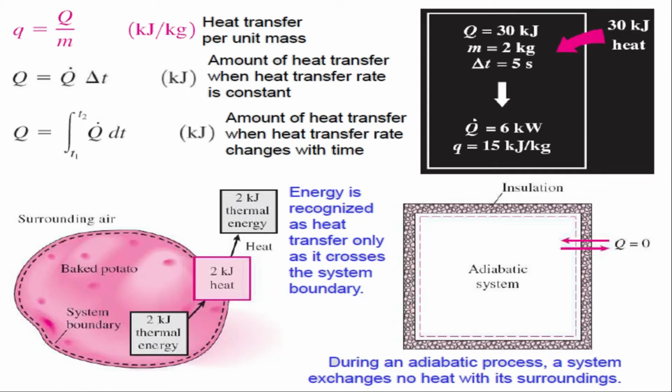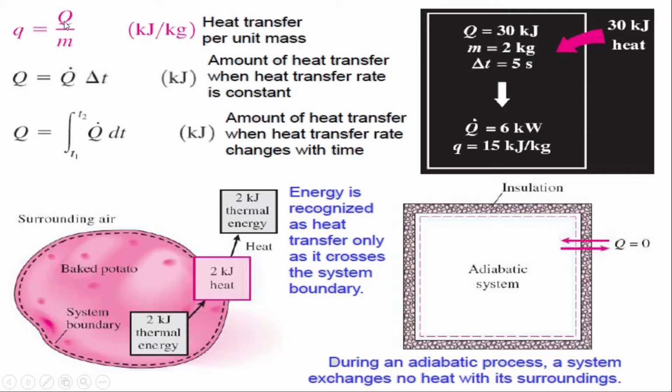Normally, we define the heat by Q. Capital Q will be equal to the heat, and we will have the unit of joule or kilojoule. I can rewrite it like this: if I divide this Q by mass, you get the specific energy, which is equal to heat transfer per unit mass. So capital Q shows you the heat, and the small q shows you the heat transfer per unit mass of a specific one.